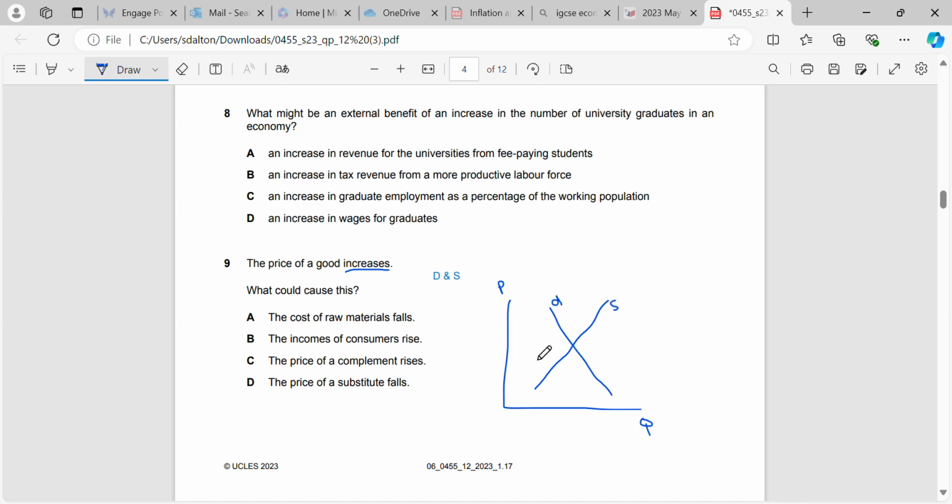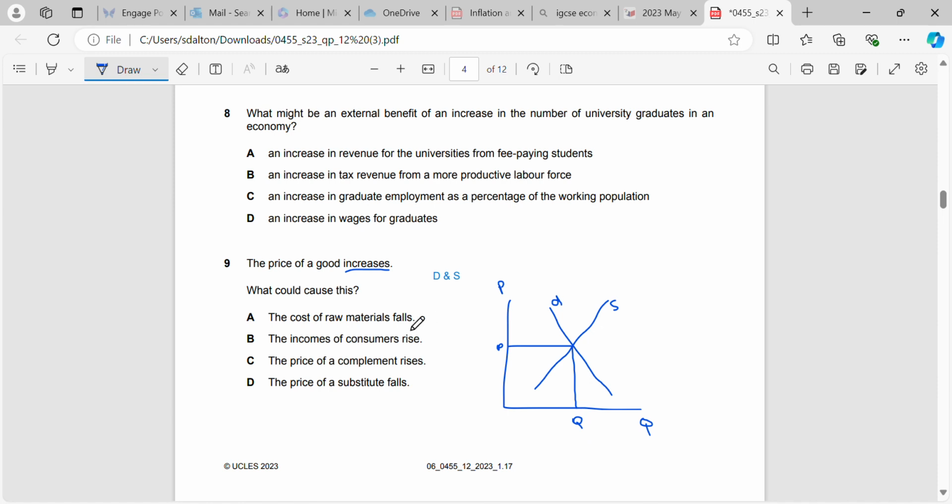So what would cause the price from this initial point to go up? Well, you can see here we have a number of different things. We could have supply shifting to the left, because if we draw a new line here, we'd have a higher price around this point. Or we can have demand shifting to the right, which will result in quantity going up and the price being higher.